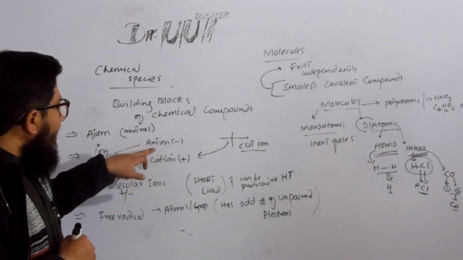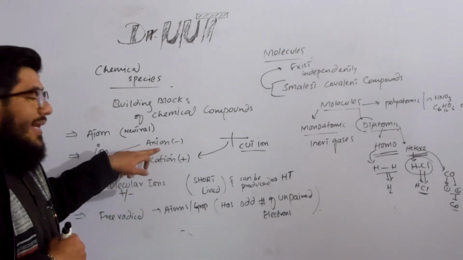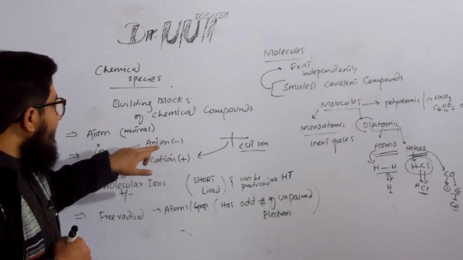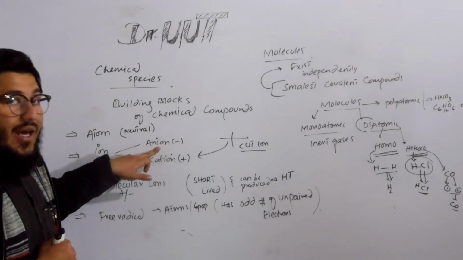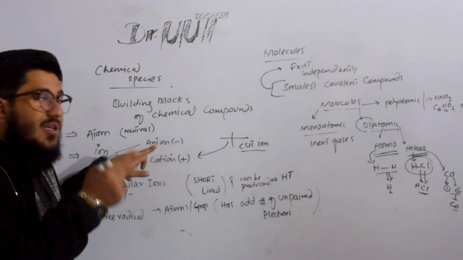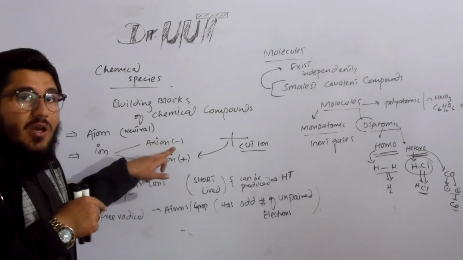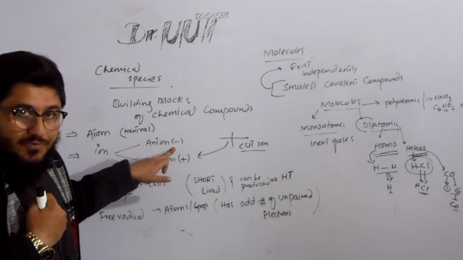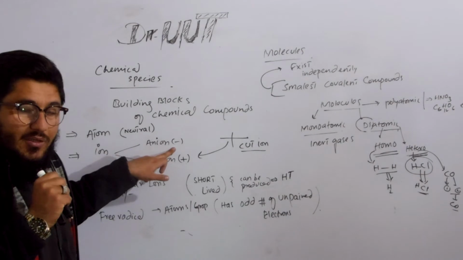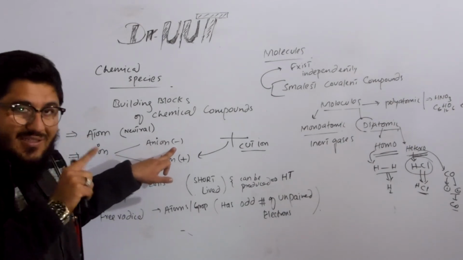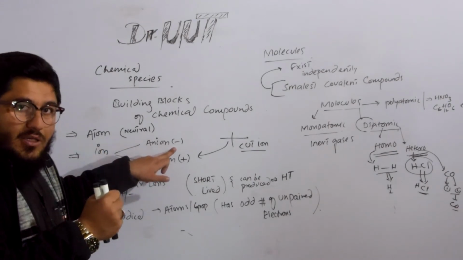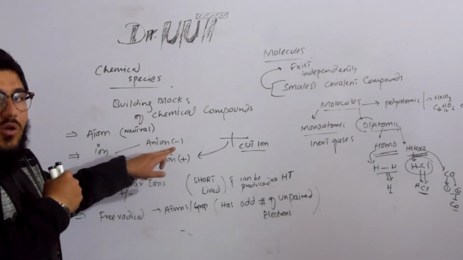When an atom gains an electron, the charge that appears is negative, and that atom is then known as an anion. An atom gets the name anion when the negative charge appears. This negative charge appears because of gaining an electron. When someone takes something from someone, this is not good, and we say not means negative. This is a clue that I'm telling you. Negative charge appears when any atom gains an electron.